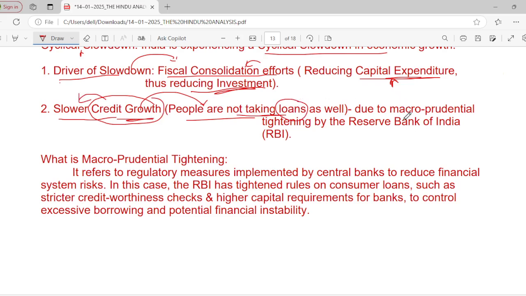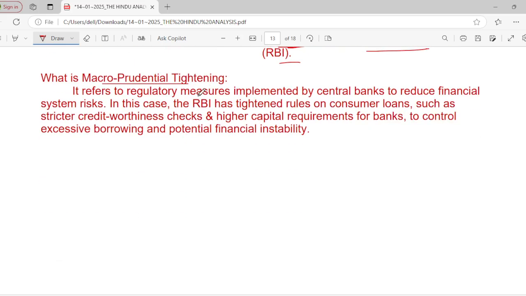Why are they not taking loans? Due to the macro-prudential tightening. RBI has tightened macro-prudential rules. What is macro-prudential tightening? It refers to regulatory measures implemented by central banks to reduce financial system risk. In this case, RBI has tightened rules on consumer loans, such as stricter creditworthiness checks and higher capital requirements for banks, to control excessive borrowing and potential financial instability.